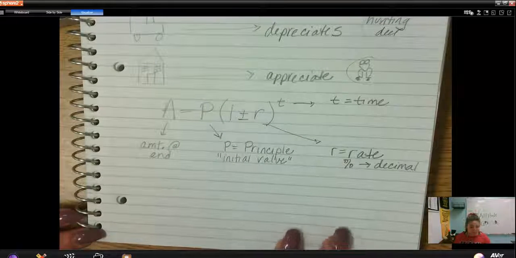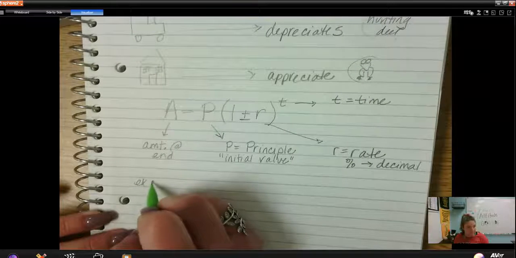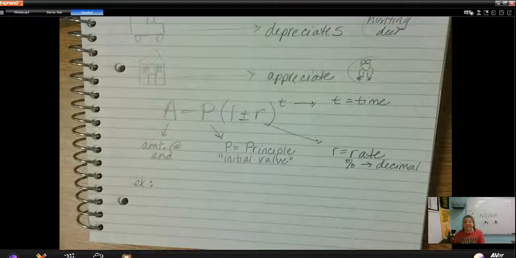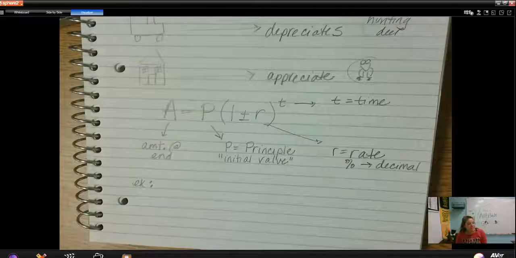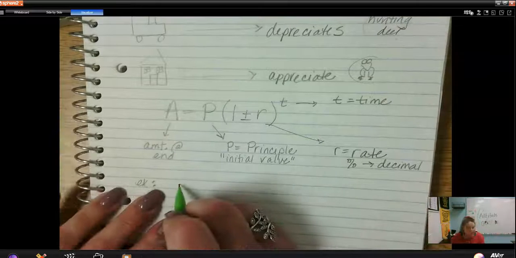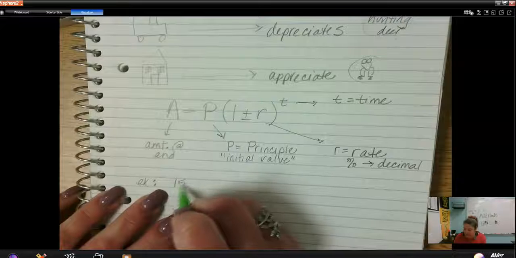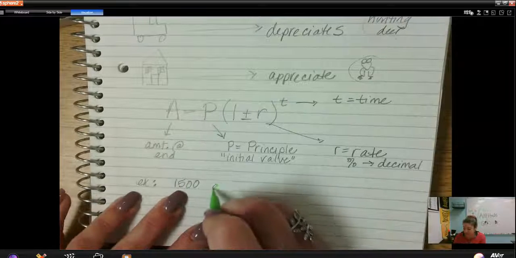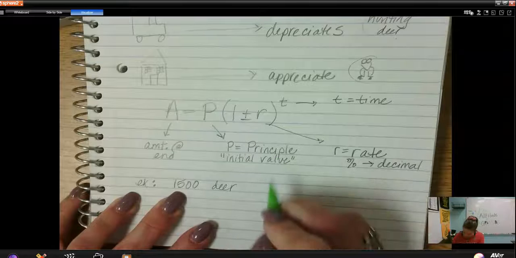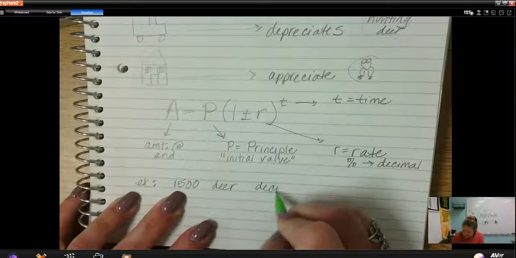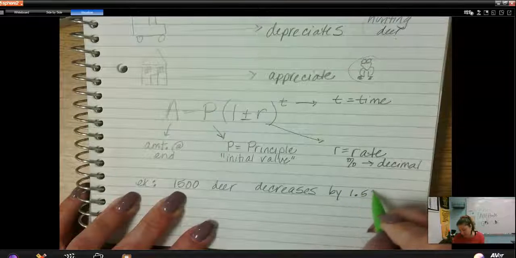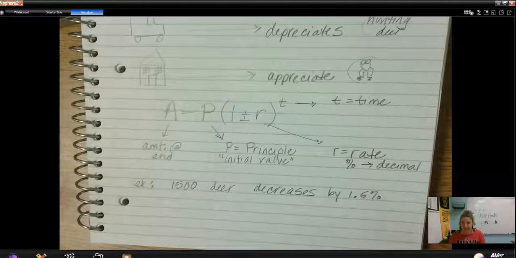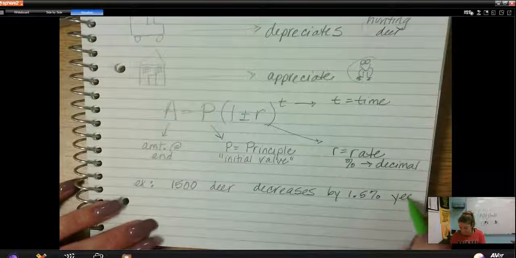Let's do a quick example. All right, I got deer on the brain, probably because that was the example that we did in class, so let's do that one. So we have a population of deer, and there are 1,500 deer right now, and those deer are decreasing by 1.5% each year, okay?